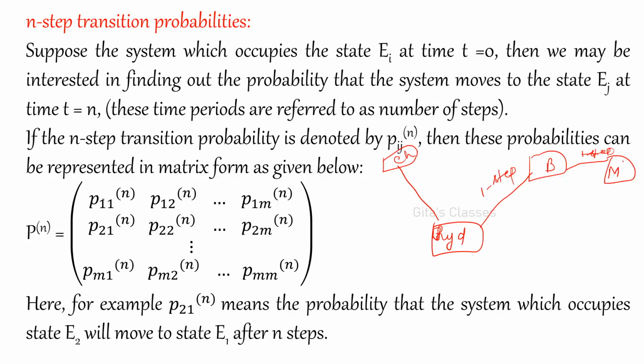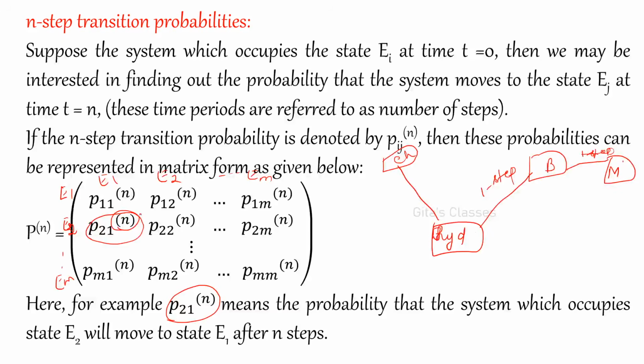Here we can give this in matrix form. So P11 of n, P12 of n, and so on. Here you have states E1, E2, etc. up to EM, and similarly E1, E2, etc. up to EM. So P21 of n means the probability that the system which occupies E2 now will move to E1 after n steps. How many steps is it taking?